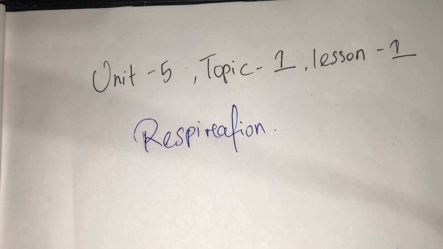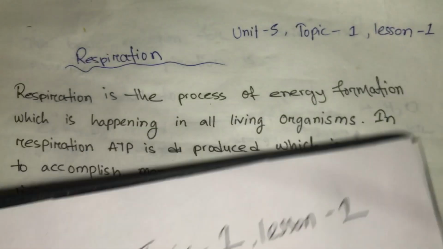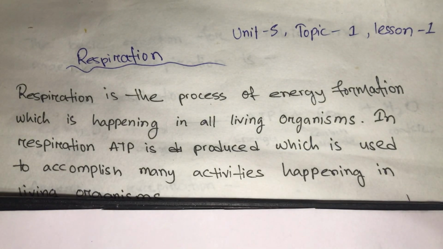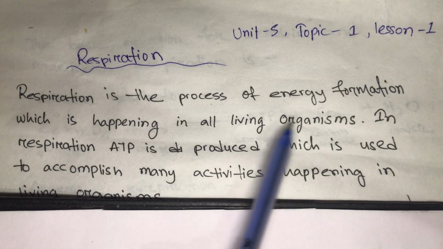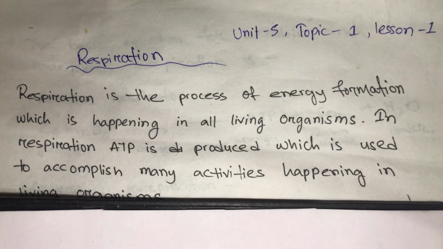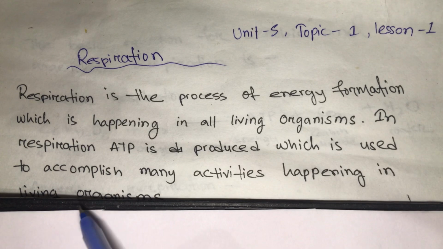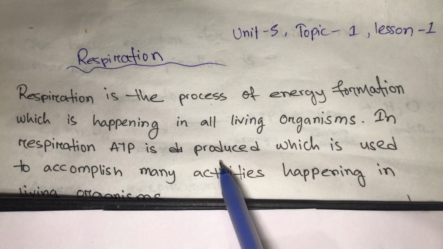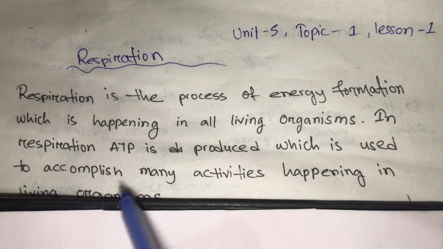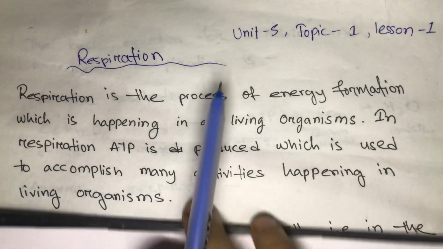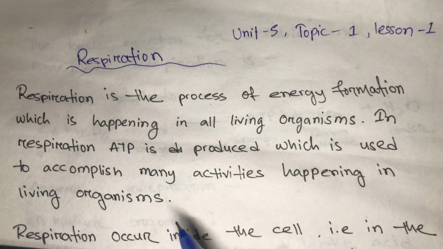Okay, so let's get on to the topic. What is respiration? Respiration is the process of energy formation which happens in all living organisms. In respiration, ATP is produced, which is used to accomplish many activities happening in living organisms.